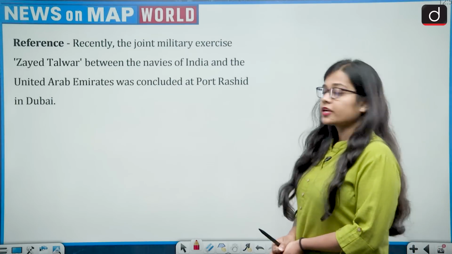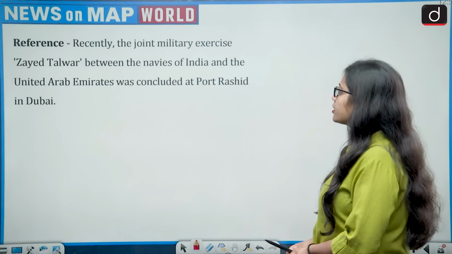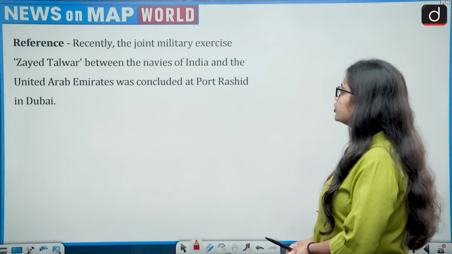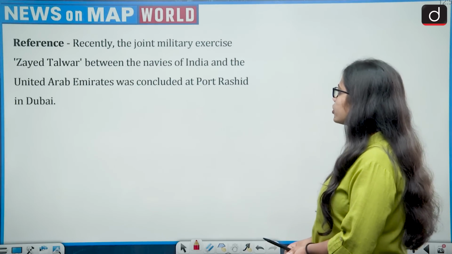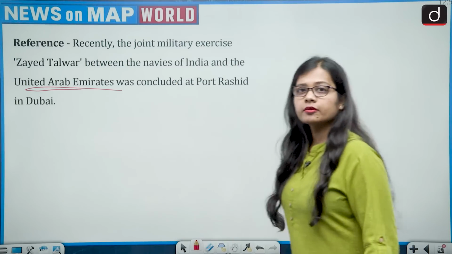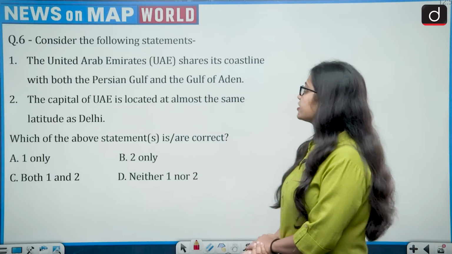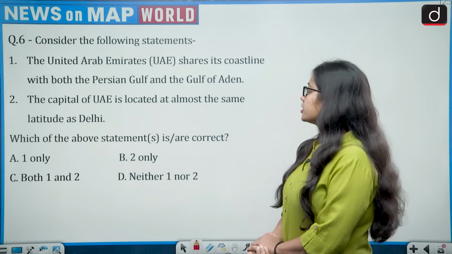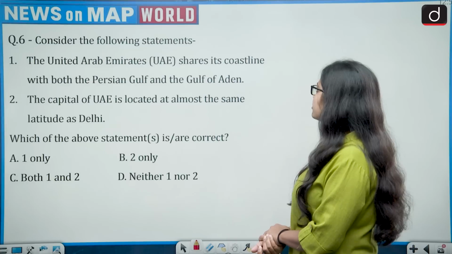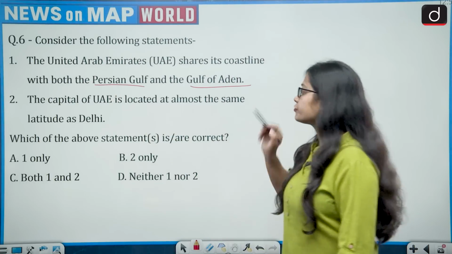The reference says, recently the joint military exercise Zaid Talwar between the navies of India and the UAE was concluded at Port Rashid in Dubai. Now this brings UAE, that is United Arab Emirates, to the news. Now the question says, consider the following statements. First, the United Arab Emirates shares its coastline with both the Persian Gulf and the Gulf of Eden.